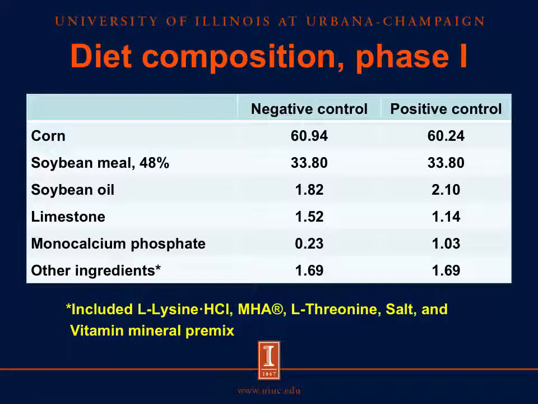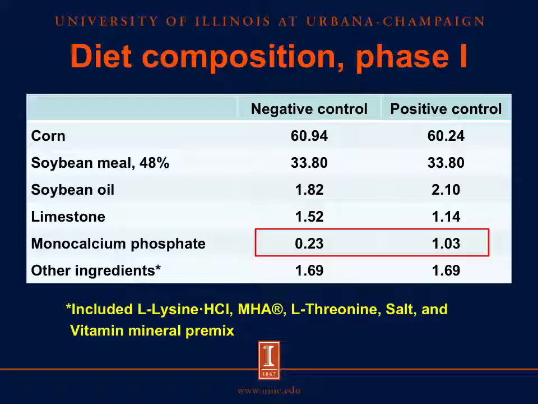This table shows the negative control and positive control diets in phase 1. From this table, we can see both the negative control diet and positive control diet contain a similar amount of corn and soybean meal. The only difference between the negative control and positive control diet was that the negative control diet contained 0.23% monocalcium phosphate, but the positive control diet contained 1.03% monocalcium phosphate.